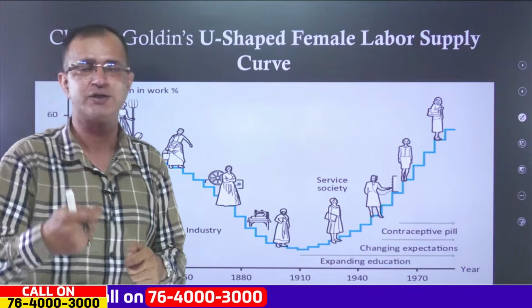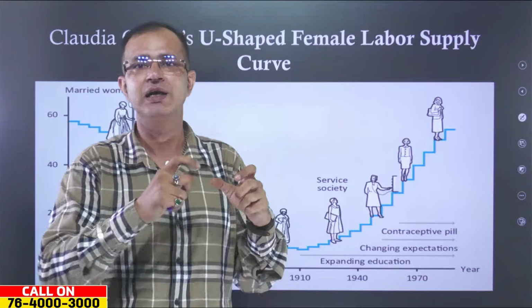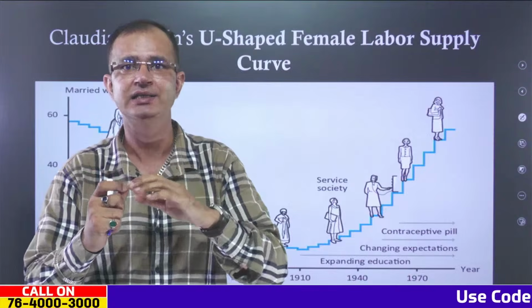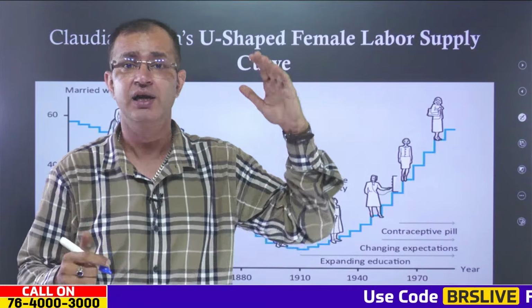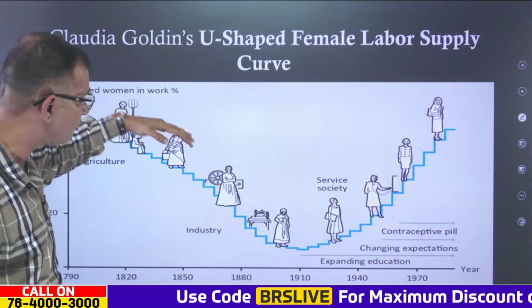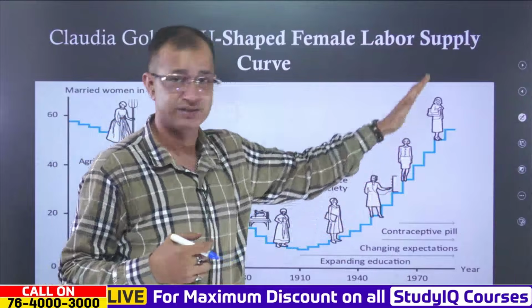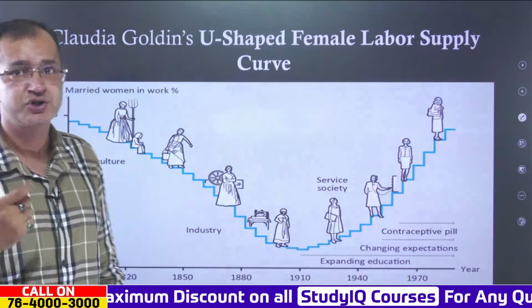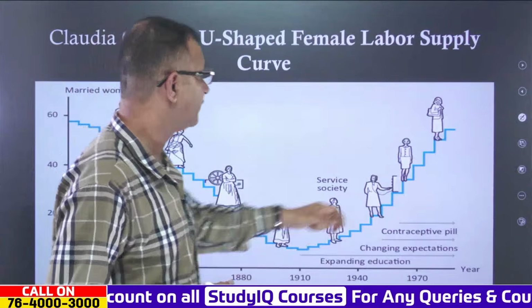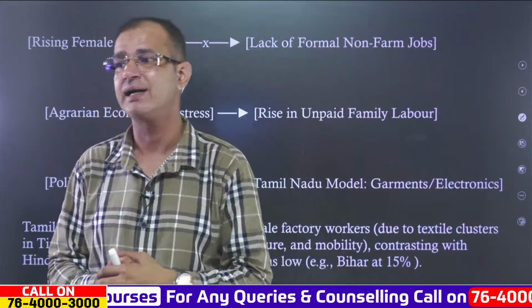When education is provided to women, the first step is that there is not a drastic increase in female workforce participation. There is actually a dip in the female workforce participation rate, and then it rises. All right, so this is the U-shaped female labor supply curve that was given by Claudia Goldin, and that is quite important.